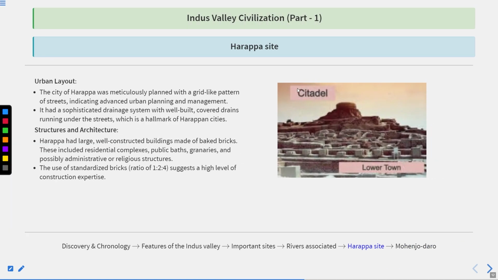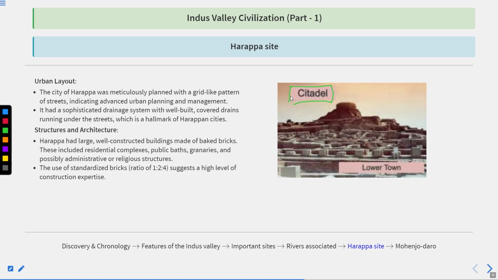Urban layout. First, you can understand there was a citadel system. In the whole Indus Valley civilization, almost all the sites have a citadel system. What is the meaning of citadel system? Citadel means division of the town between lower and upper town. But you have to remember 2 points related to the citadel. Chanhudaro is the only site where there is no citadel system, and Dholavira is the only site which has three divisions: upper, middle, and lower. Apart from Chanhudaro and Dholavira, all the sites have a citadel system.